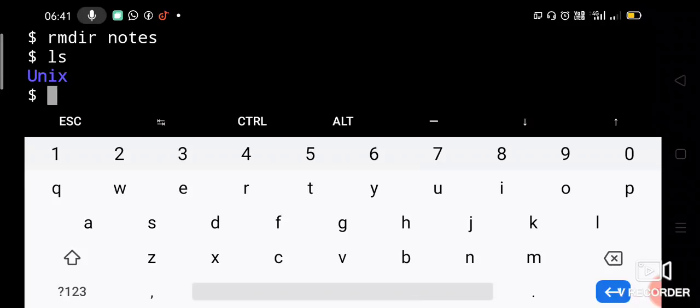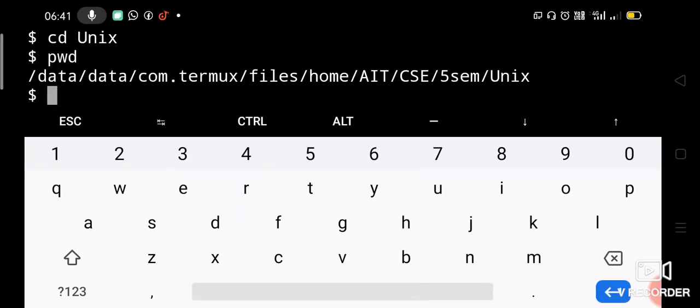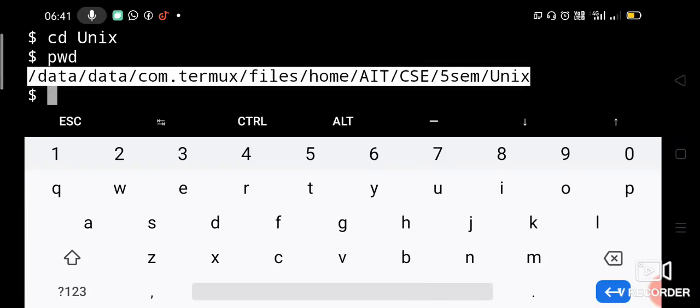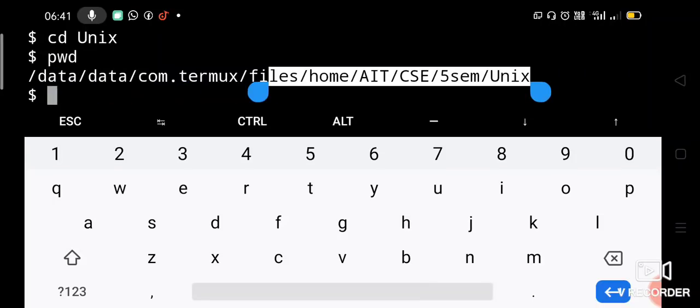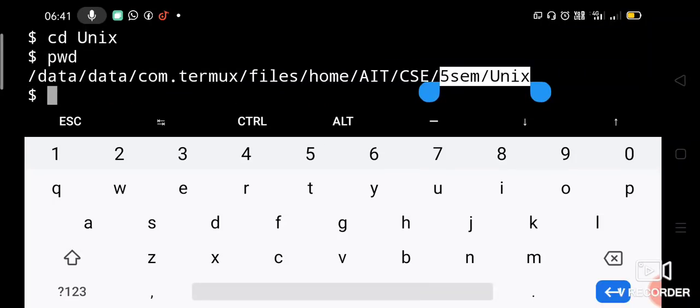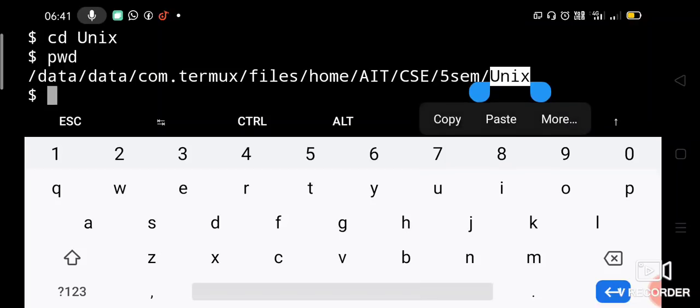Okay. So now change the directory to Unix. We are getting into the Unix directory. Now say pwd. See, we are under 5th SEM Unix. Okay, last level of this hierarchy you see here. Previously we were in 5th SEM. Now under SEM we have entered into Unix.